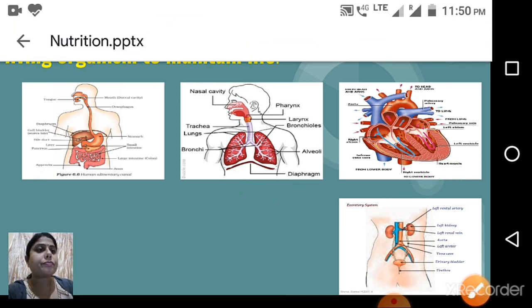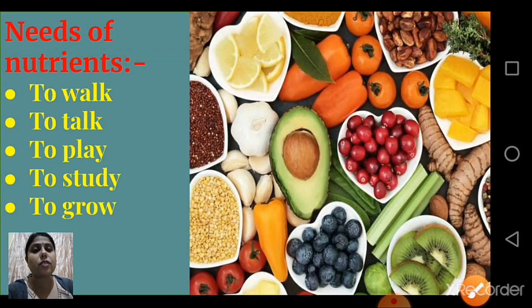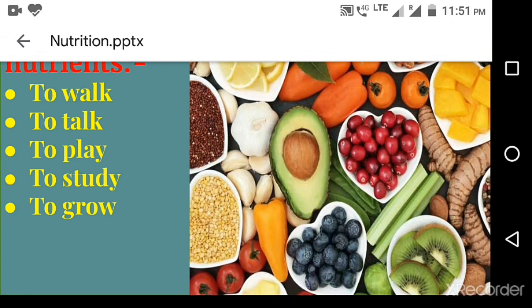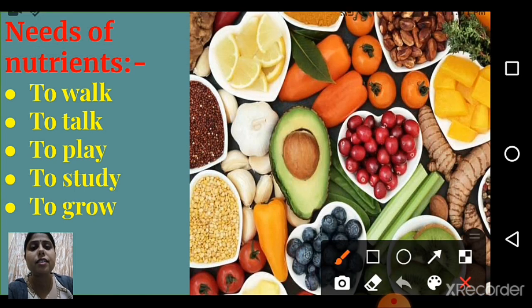So now for this, first of all we have to learn the need for nutrients. Why do we need nutrients? We need nutrients for doing all our day-to-day activities. Which are those activities? As we can see on the slide: to walk, to talk, to play, to study, to grow.